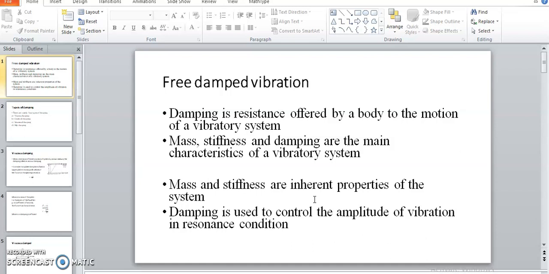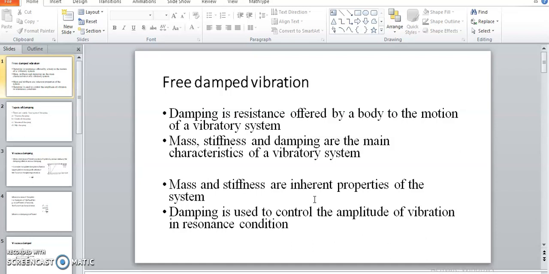So resistance offered by any means to the oscillatory motion of a particular body is nothing but damping. We provide some external or internal resistance to that oscillatory motion of the body.